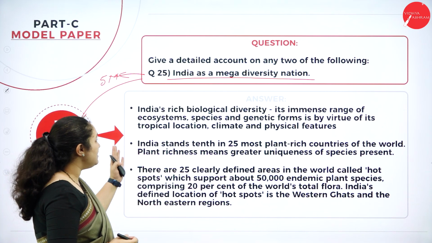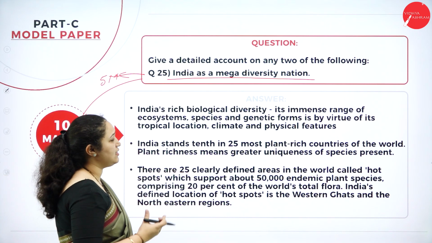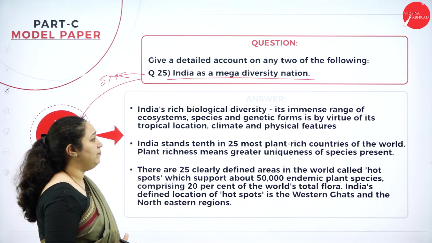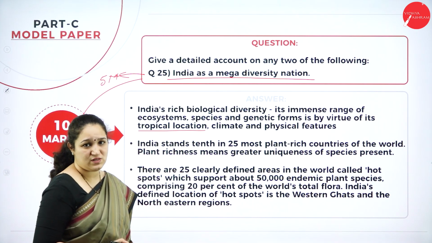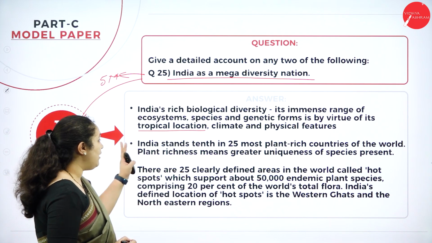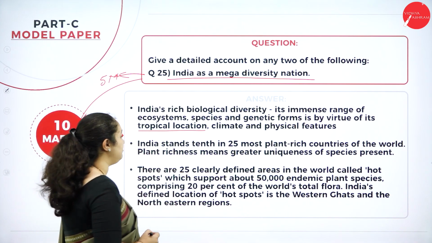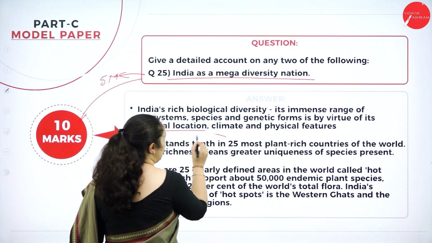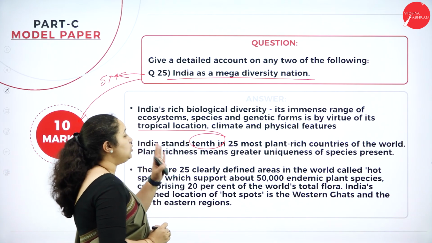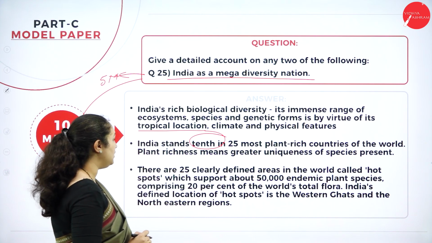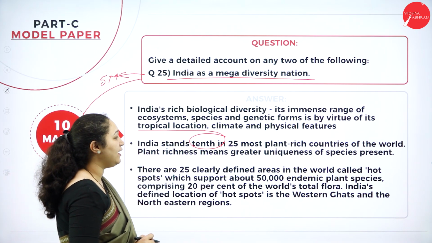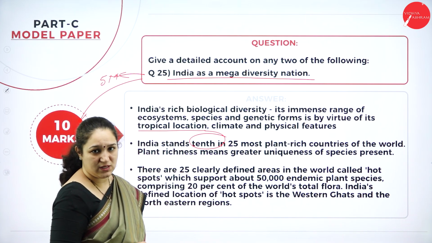Its immense range of ecosystems, species and genetic forms is by virtue of its tropical location, climate and physical features. Then a very important point: India stands 10th among the 25 most plant-rich countries in the world, and plant richness means greater uniqueness of species present.